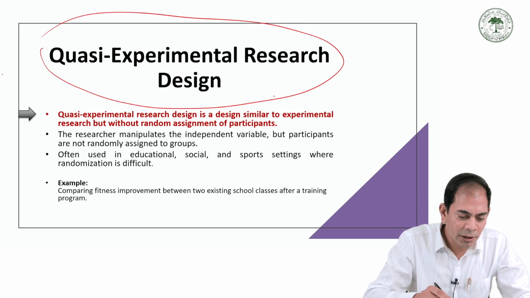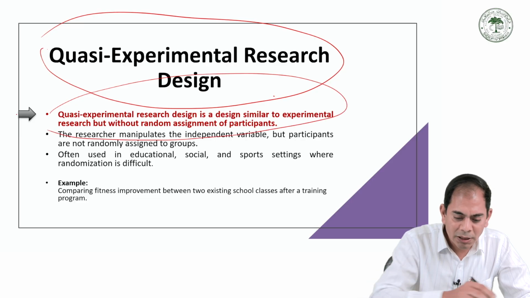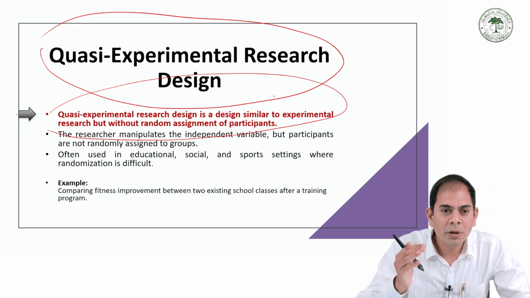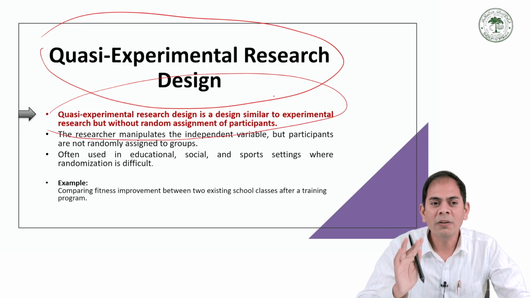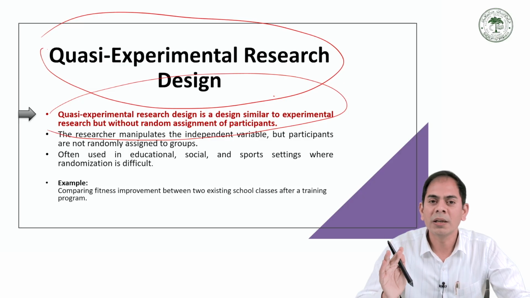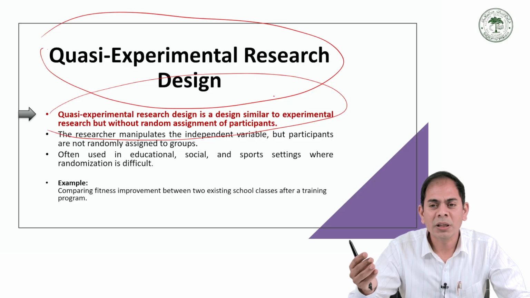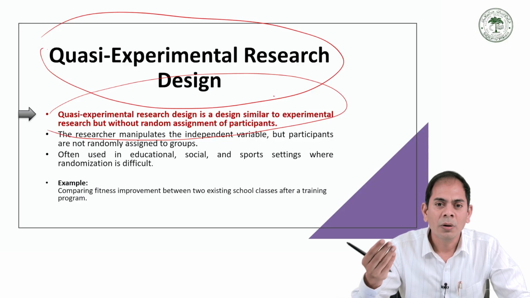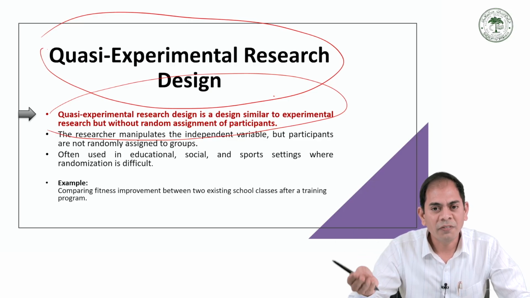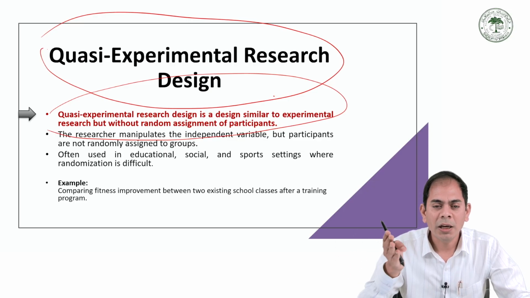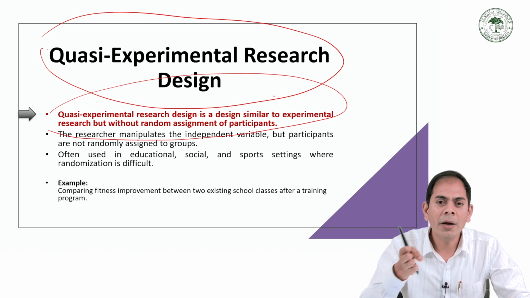Quasi-experimental research design. This means a design similar to experimental research but without random assignment of the participants. It is similar to what we already discussed about experimental research, because a treatment or intervention is given and the researcher studies the effect, the cause and effect. And an important thing is that groups are compared.